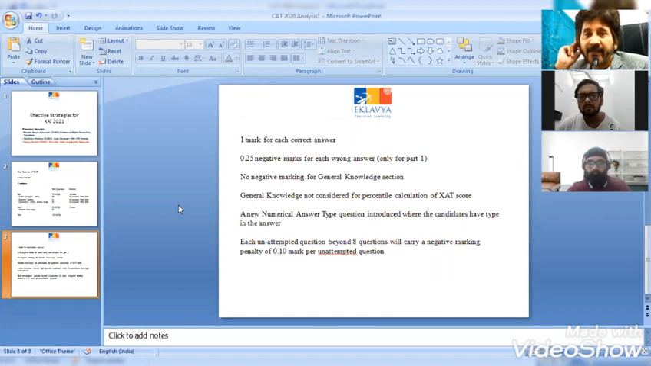This year they have said that they will introduce a new numerical answer type question, like TITA as we have in CAT, where the candidates have to type in the answers. So they will have certain questions which will be of numerical answer type. One different and unique feature that ZAT has is that for every unattempted question beyond 8 questions, there's a negative marking of 0.1 mark. So this is how it is slightly different from CAT.